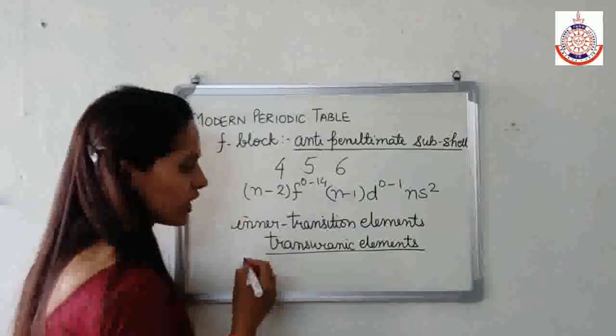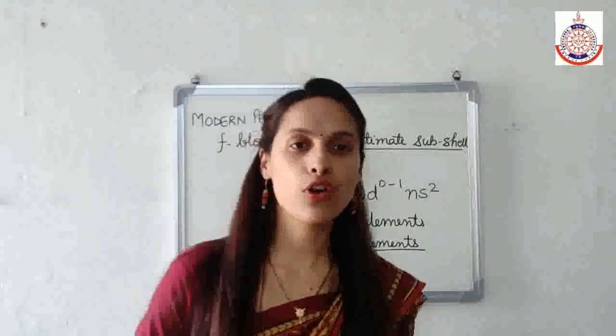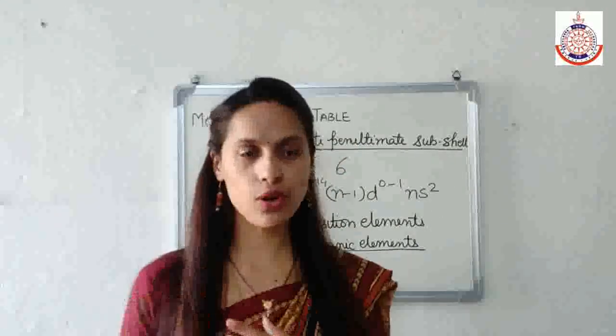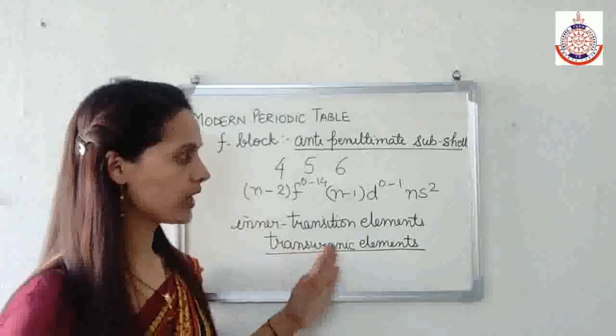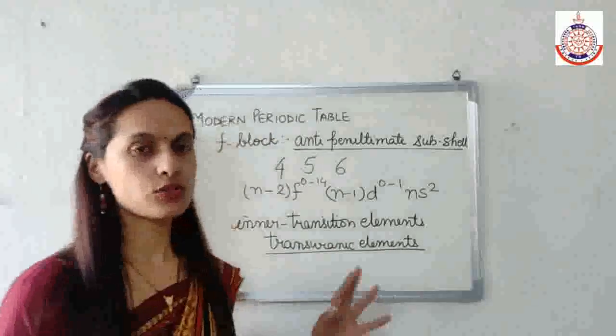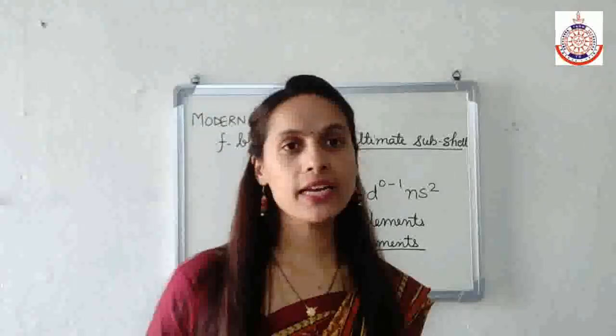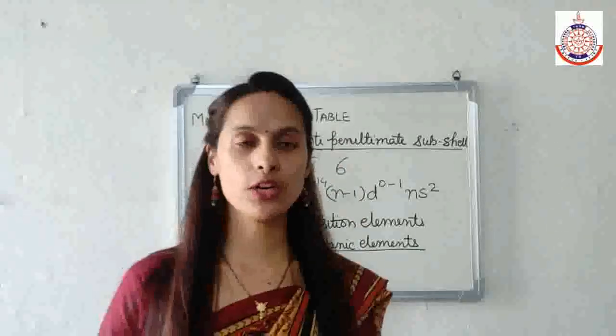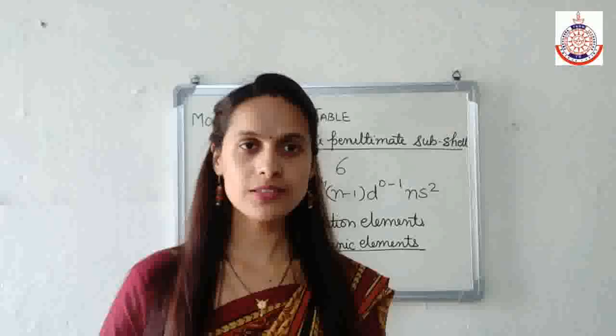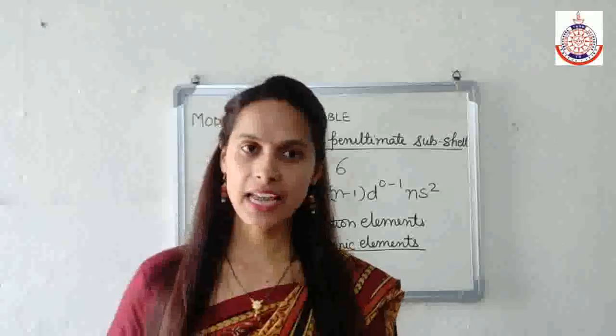Why are these known as transuranic elements? Because they follow uranium. That's why they are known as transuranic elements. So in this way, we divide the groups of the periodic table into 4 blocks: S, P, D and F.